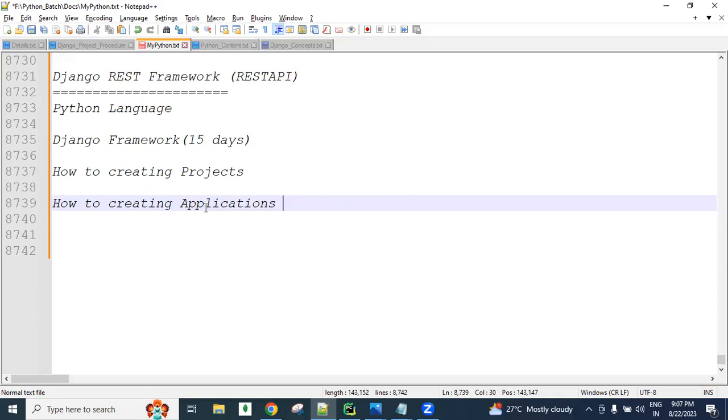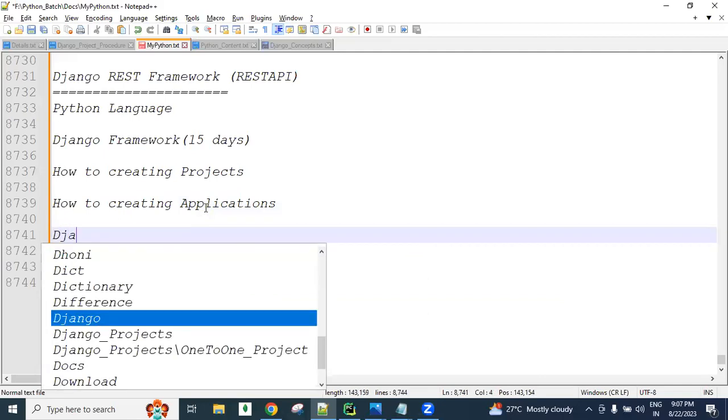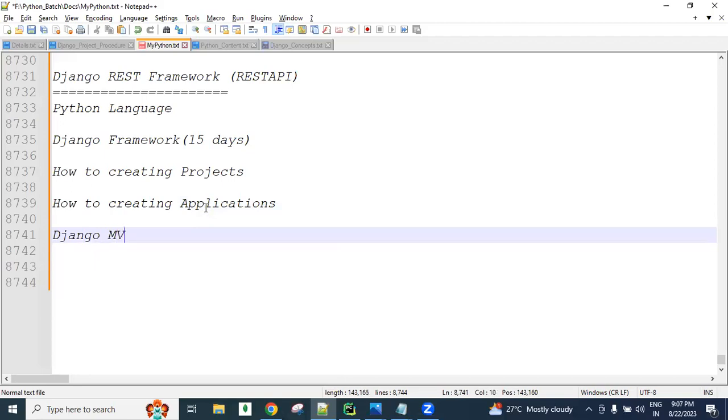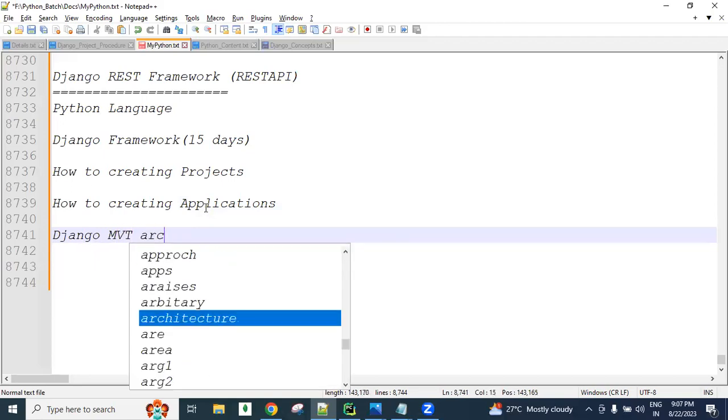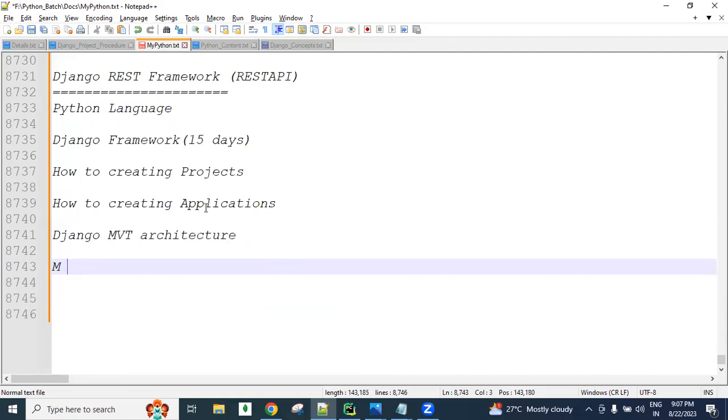So how to create a project, how to create applications, and then Django follows MVT architecture, guys. Do you people know about this architecture, where M means models? Using the models, what are we writing? Using the models, we simply write database logics.